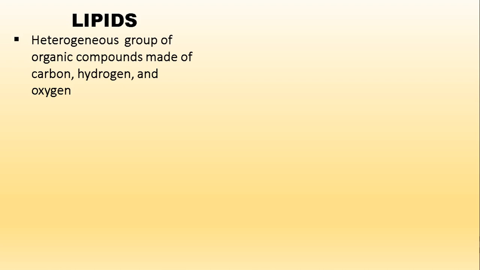That means they are found in living systems and are made up of different molecules, involving mainly the elements carbon, hydrogen, and oxygen. Of course, other elements like phosphorus and sulfur will also be linked, taking other forms, which we will be talking about in this present discussion.